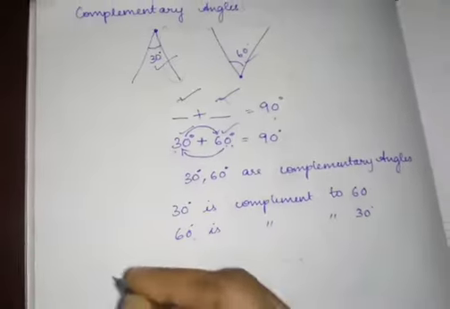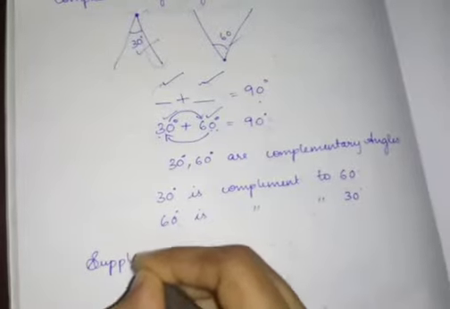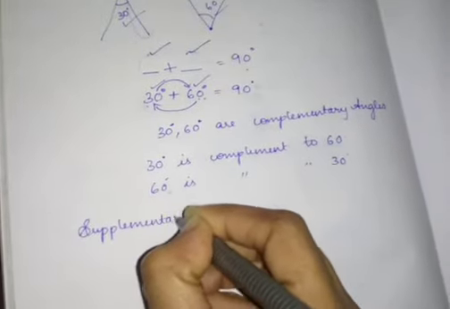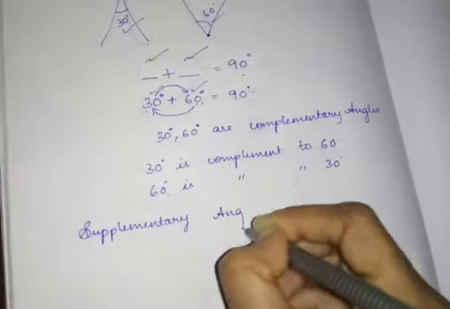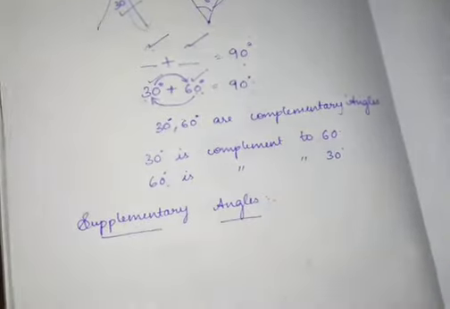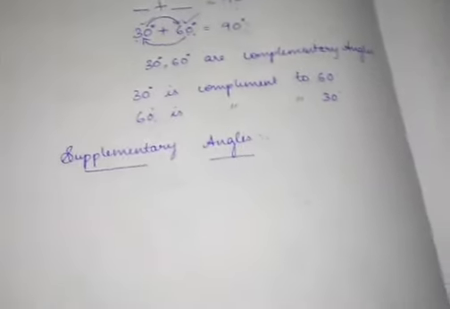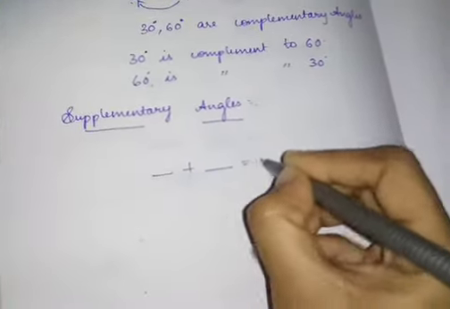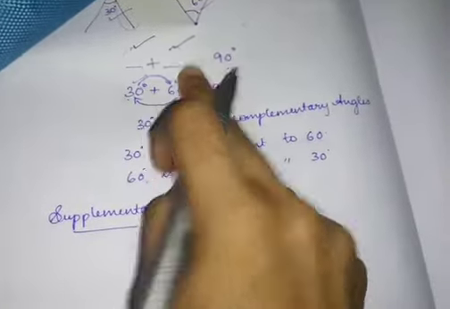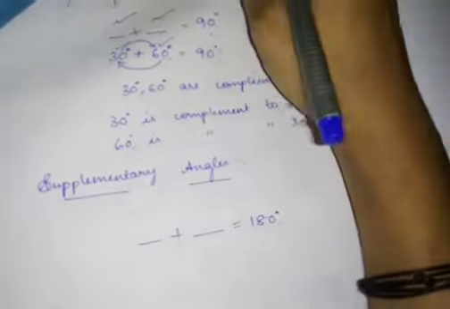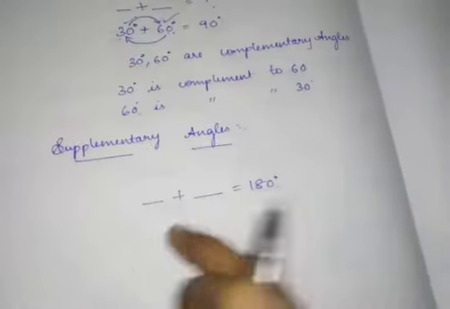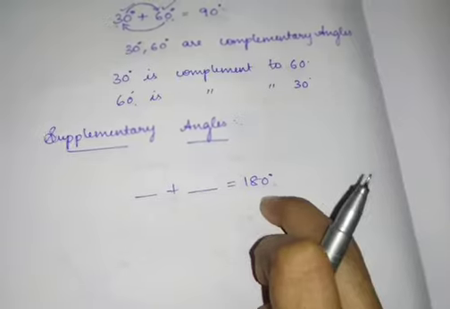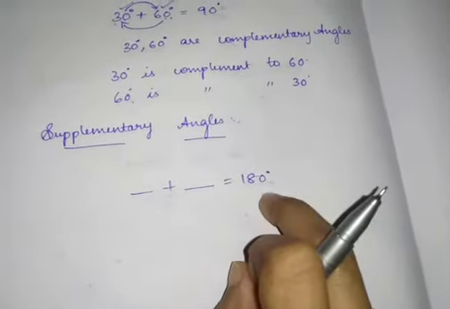Next, supplementary angles. Supplementary angles means, when I add two angles, I should get 180. What was our previous thing? If I add two angles and get 90 degrees, those two angles are called complementary angles. When I add two angles and get 180 degrees, those two angles are called supplementary angles.